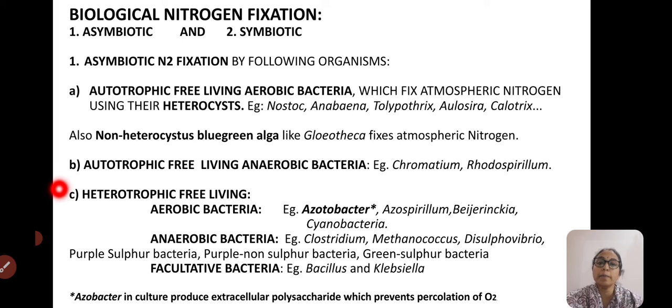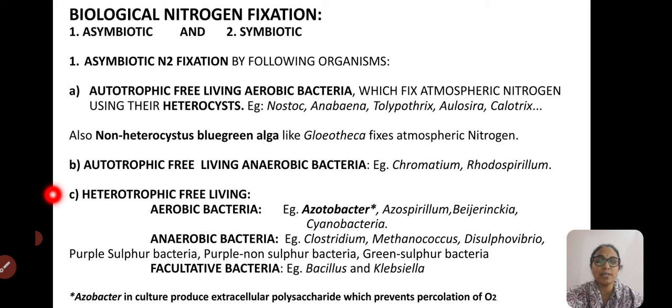Autotrophic free-living anaerobic bacterial species, genera like Chromatium and also Rhodospirillum, make the two important genera which fix the nitrogen. And heterotrophic free-living aerobic organisms, that is Azotobacter. Very important: Azotobacter, in culture, produces extracellular polysaccharide which prevents the percolation of oxygen.